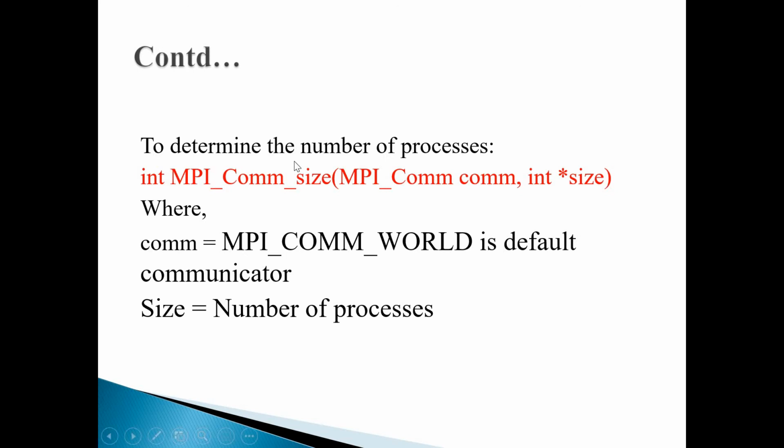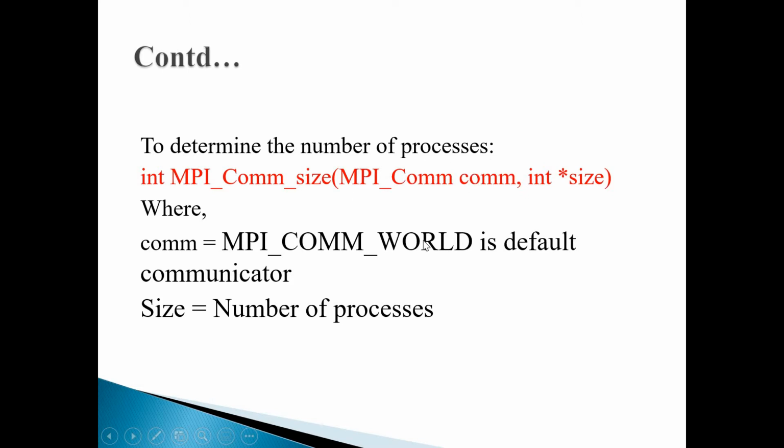One important API is to determine the number of processes which are communicating. So you will use MPI_Comm_size. The first argument this API takes is a communicator, and the second is the user-defined variable size. So the number of parallel processes you will get in the size parameter. So size is the number of processes, and you should know a bit about this communicator.